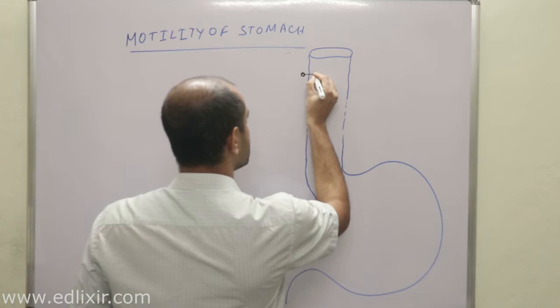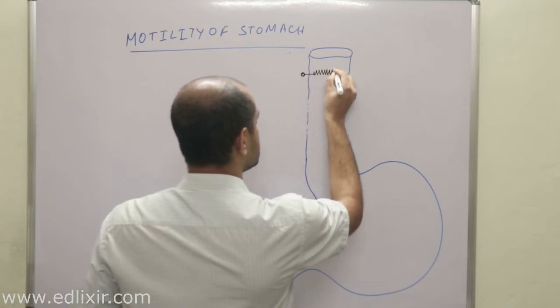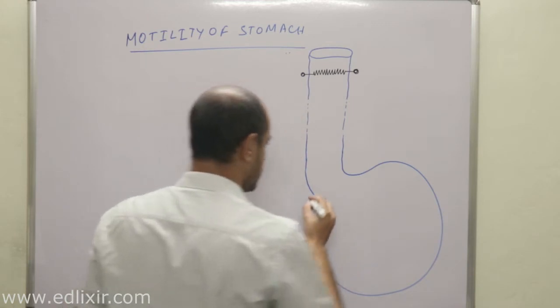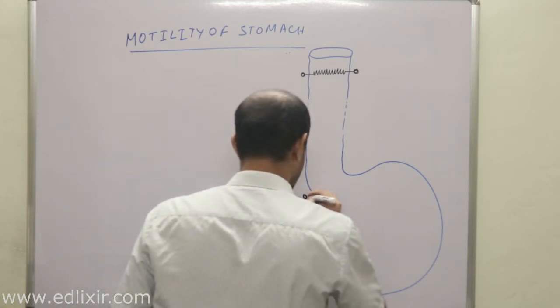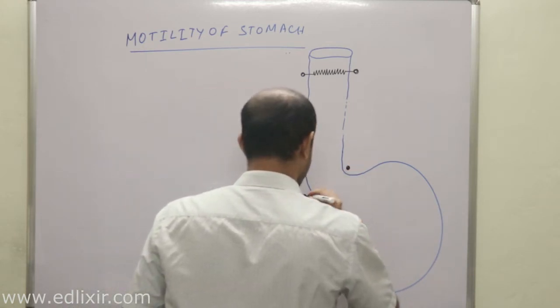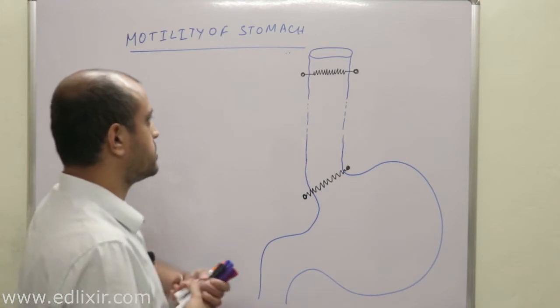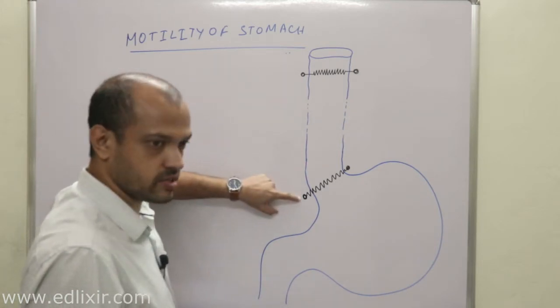Obviously, you know there is no actual spring here. This is the upper esophageal sphincter. This is the lower esophageal sphincter, right?